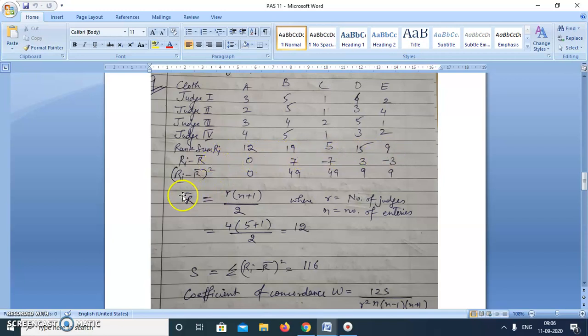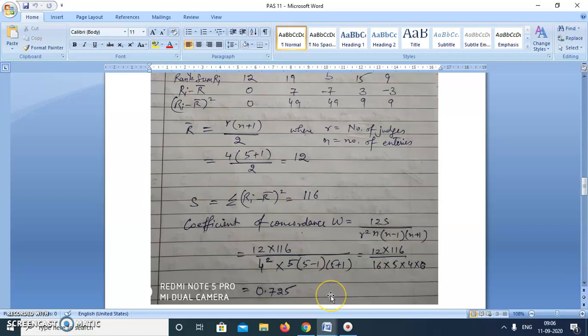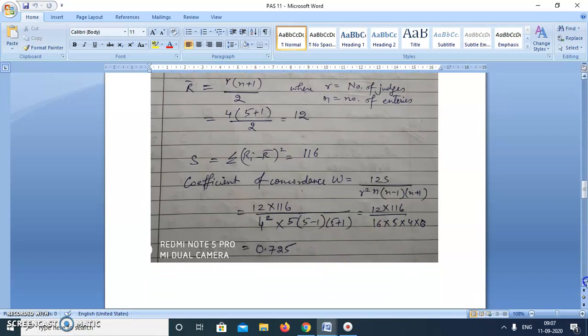We'll just add all the 4 ranks of all the fabrics. Then we'll calculate R bar, which is R times (n plus 1) upon 2, where R is the number of judges and n is the number of entries, and in this case I have calculated that it is 12. Then Ri minus R bar are these entries, and (Ri minus R bar) whole square are these entries. So we'll add (Ri minus R bar) whole square and get the value of S, which is 116. And we'll calculate the coefficient of concordance, which is 0.725 in the present question.